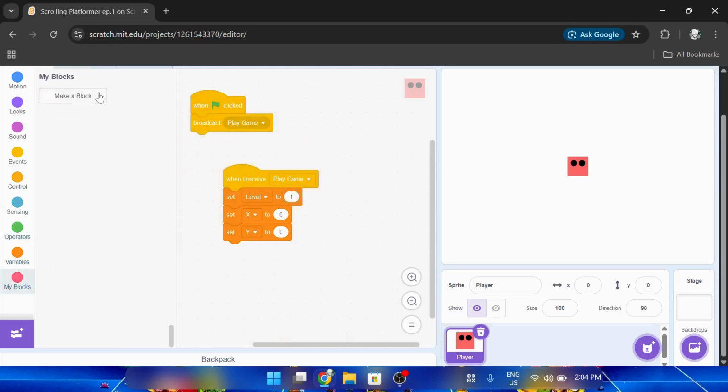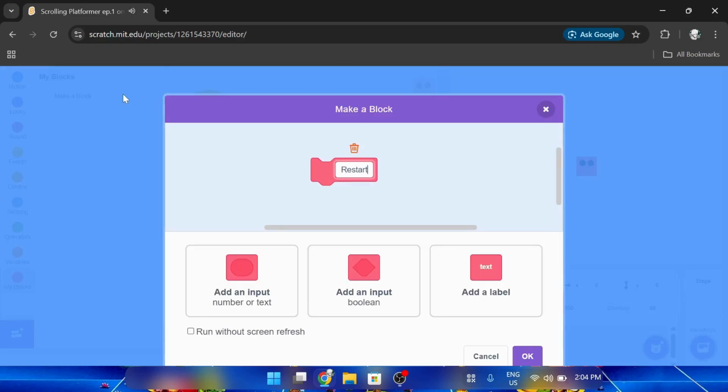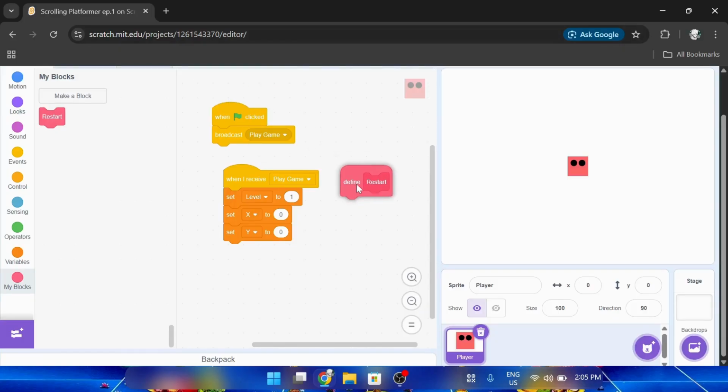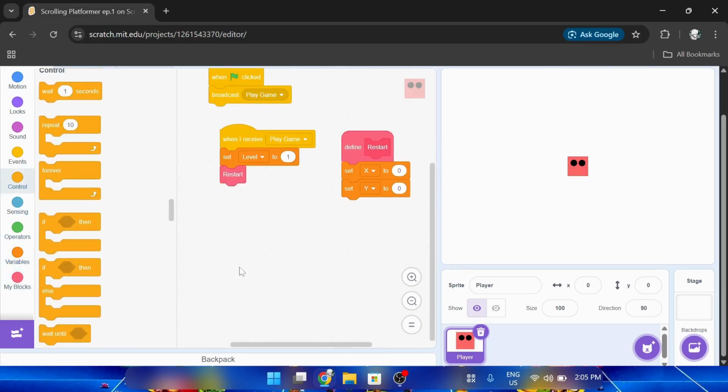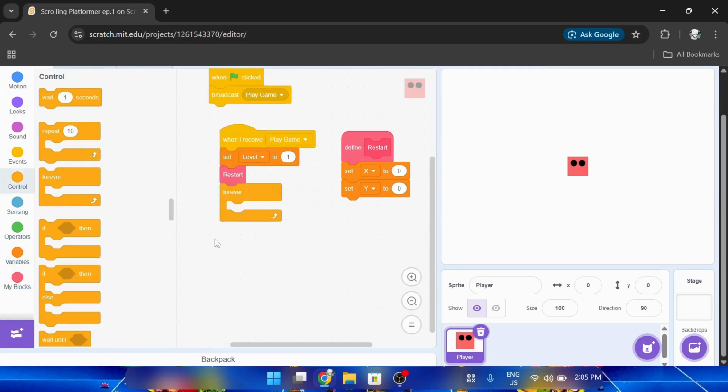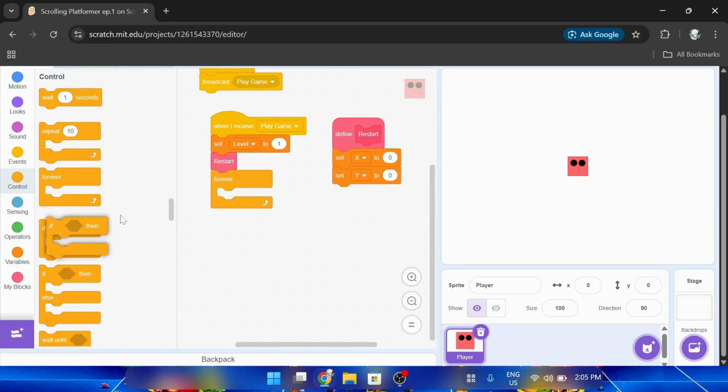And let's just create a new block named restart without screen refresh. Like, don't tick this one, okay? And for defining it, let's just take these 2 blocks and add them here. Now we can take a forever loop and add in this code.